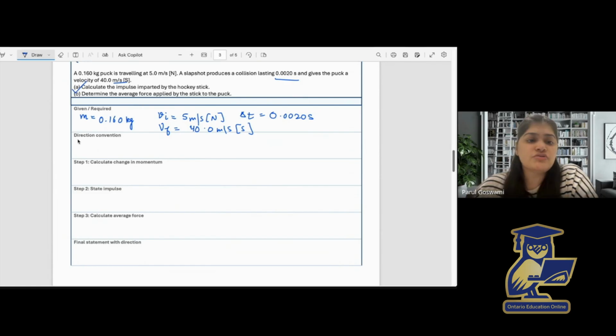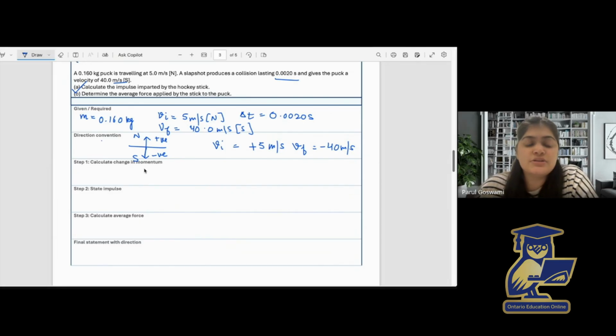So we should first write the direction convention. Let's follow the Cartesian convention. So I'm taking south as negative and north as positive. That makes Vi equal to plus 5 meters per second and Vf equal to minus 40 meters per second.